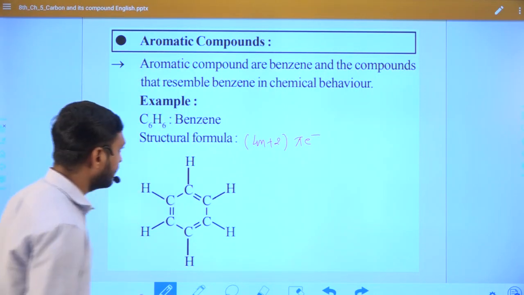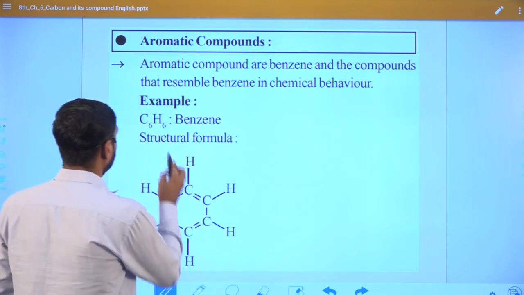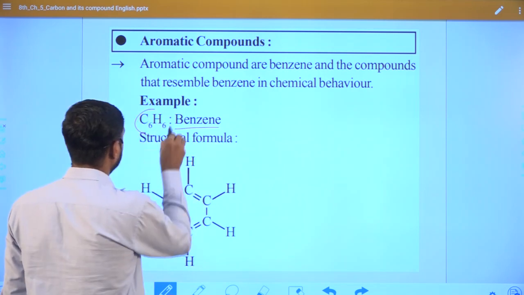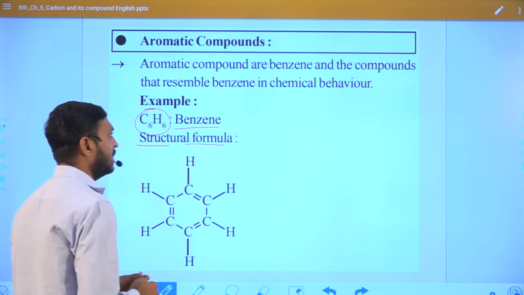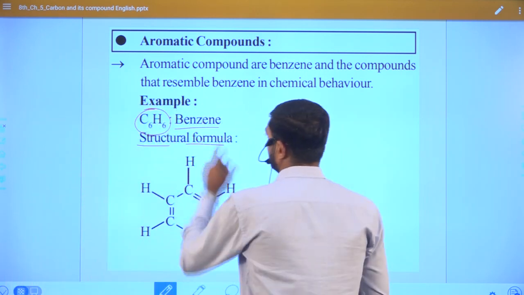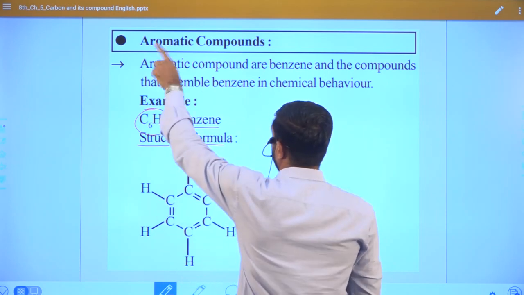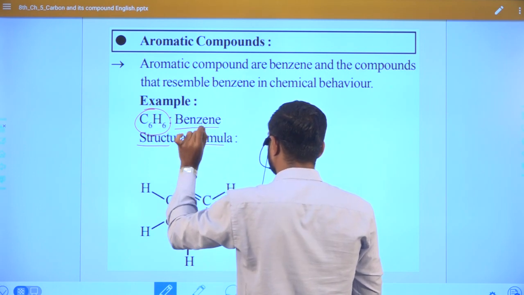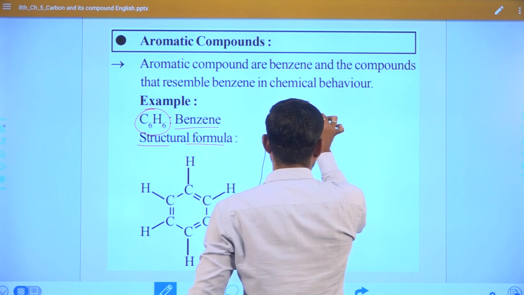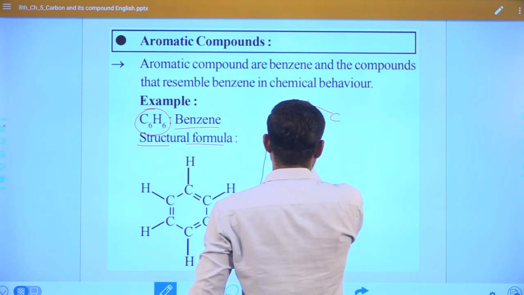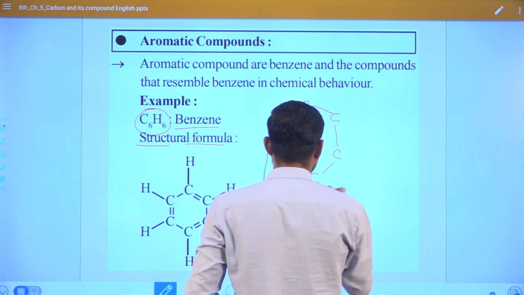Now if we take one example of an aromatic compound, that is benzene. The formula of benzene is C6H6 and the structural formula is like this. How can we understand? C6 means, as I told you, aromatic means first it should be cyclic. That means a ring containing 6 carbons should be present, right?